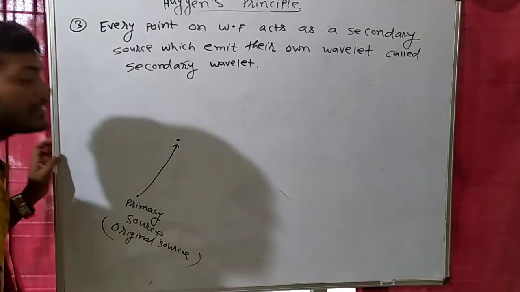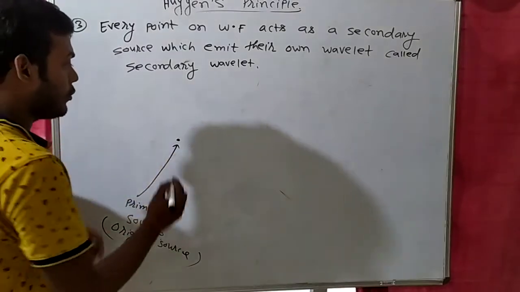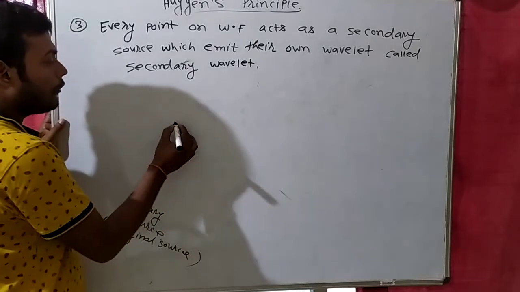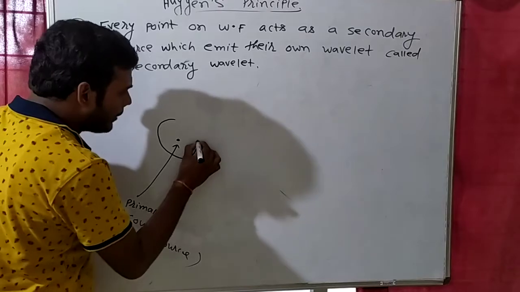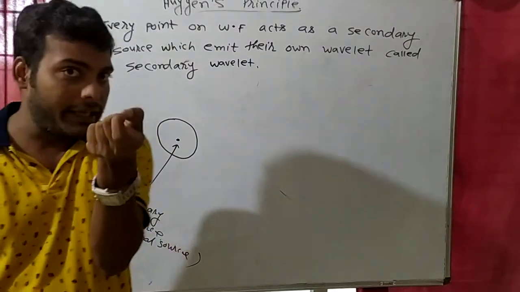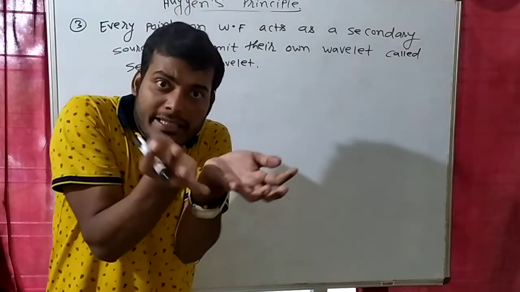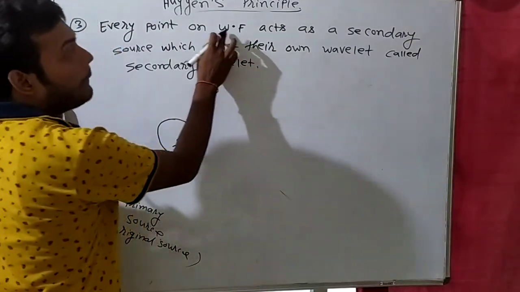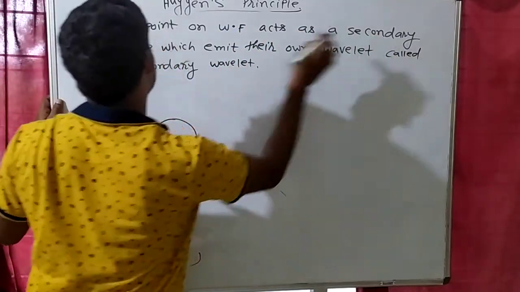So primary source means main source, that means original source. So if this is original source, then what will happen? It will emit their own wavefront. And if there will be a point source, so point source will make a spherical wavefront. Every point on wavefront act as a secondary source.